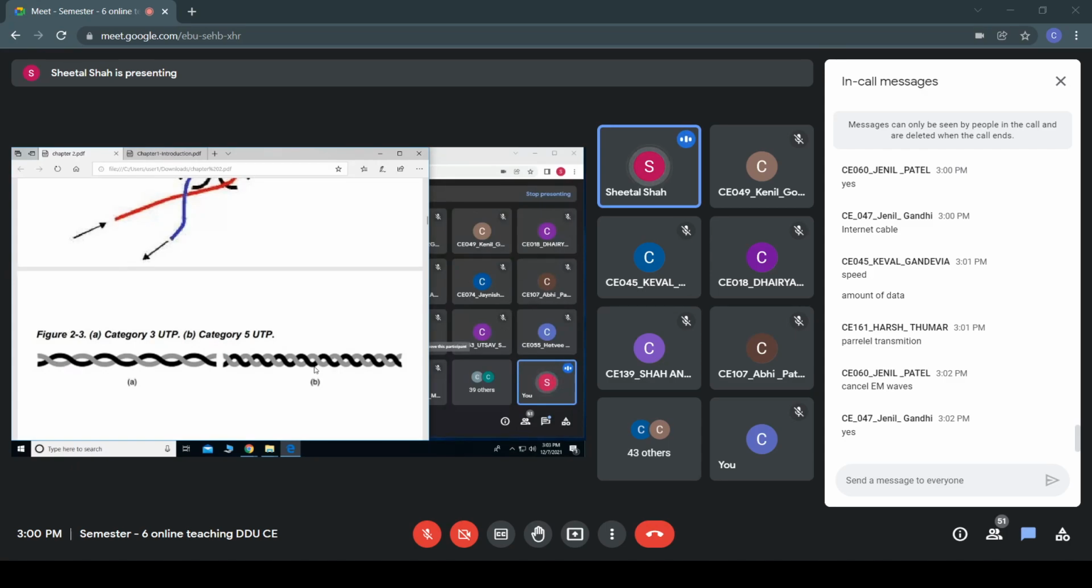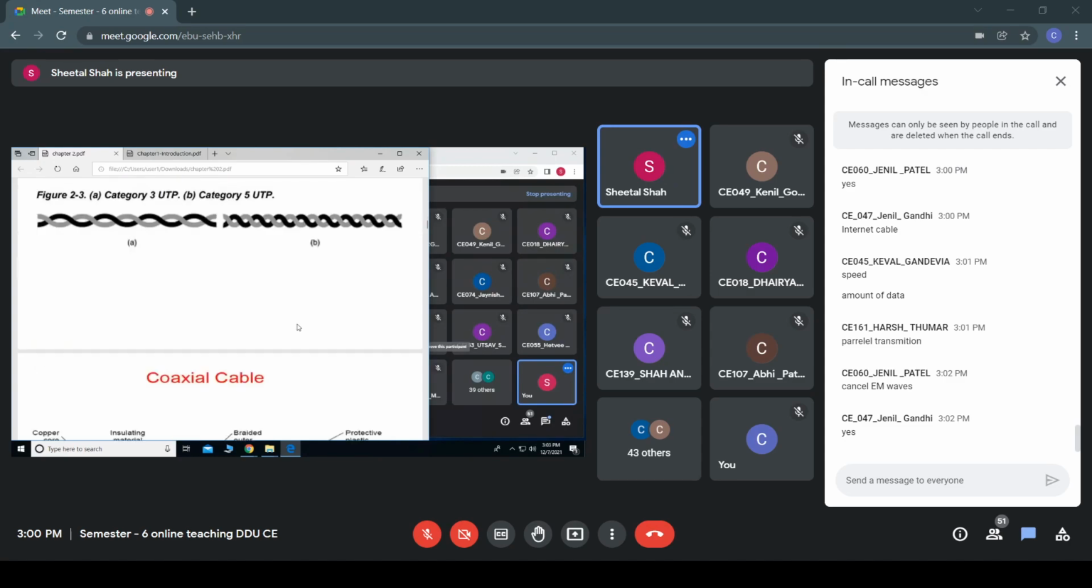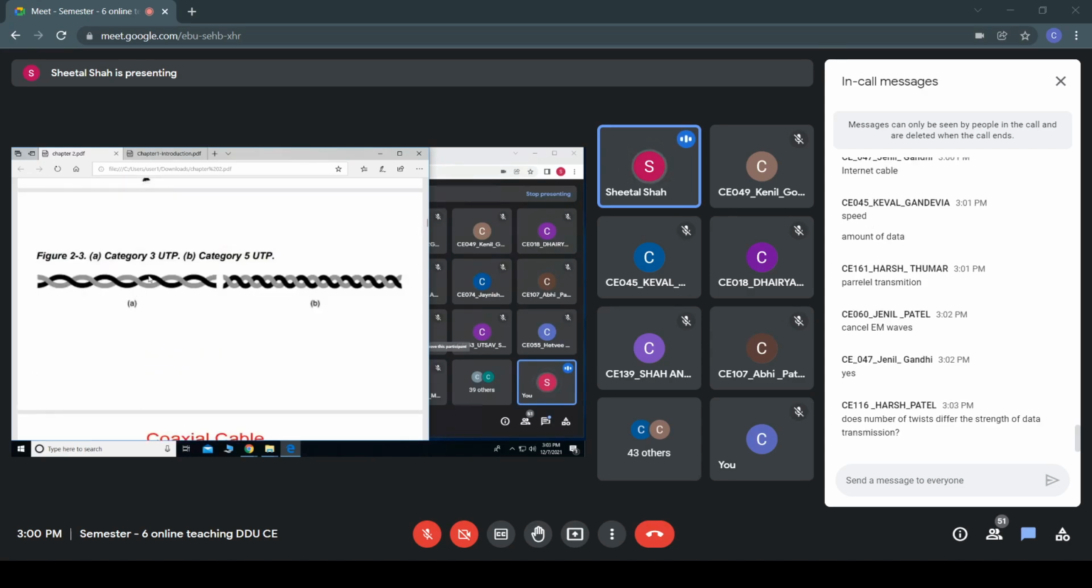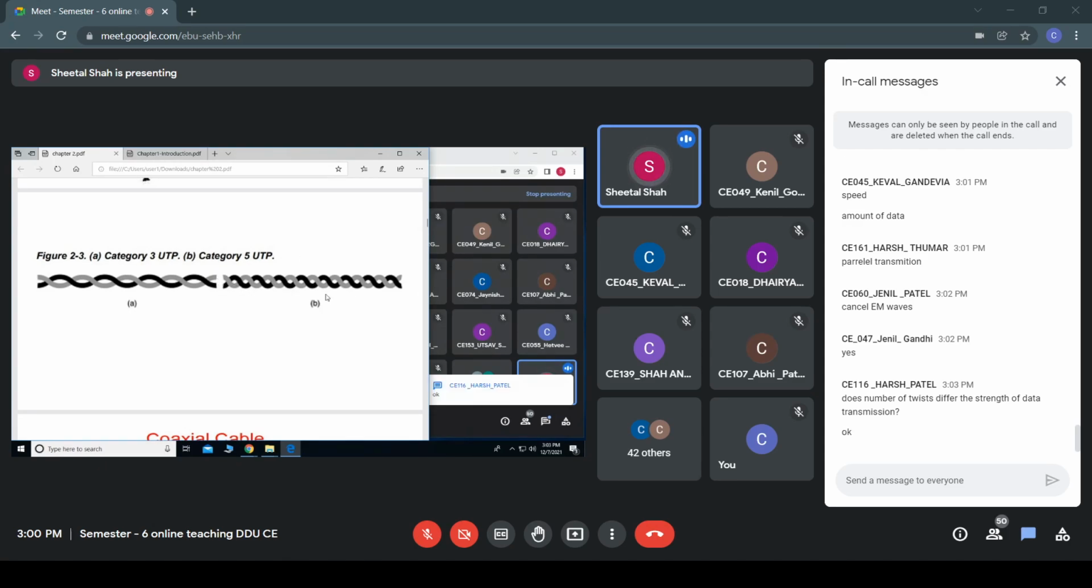So next we have the coaxial cables. So hope this is clear. If you are having more number of turns or more number of twists, then the data can be transmitted to a longer distance. The quality of the data would be more. Whereas here it would have less number of twists, the quality would be deteriorated. Fine. So this is about the twisted pair cable.